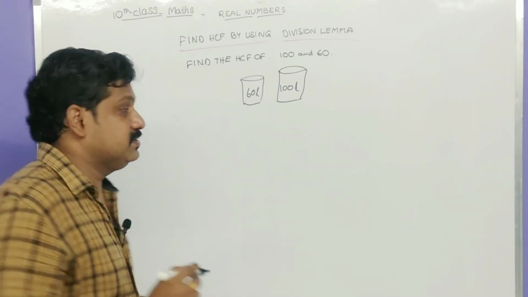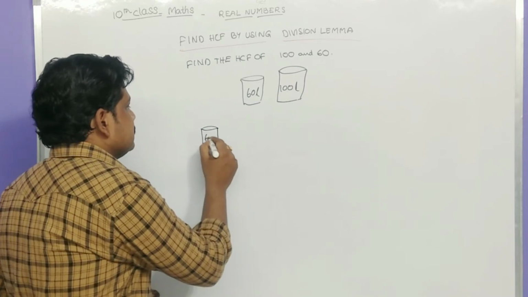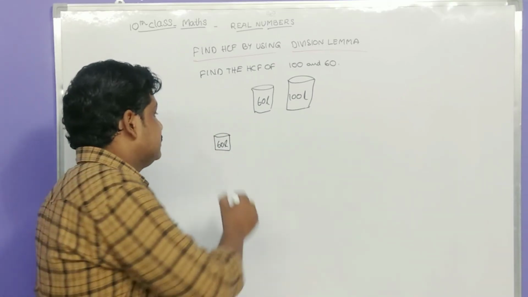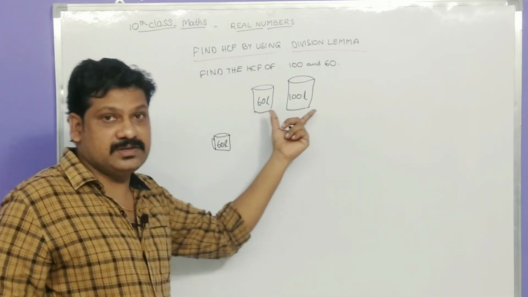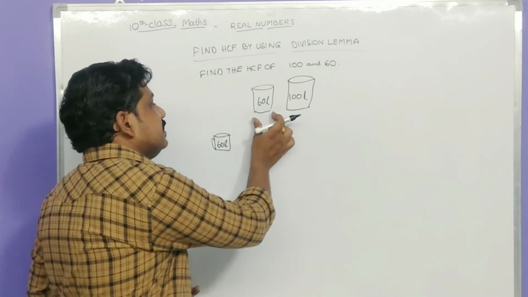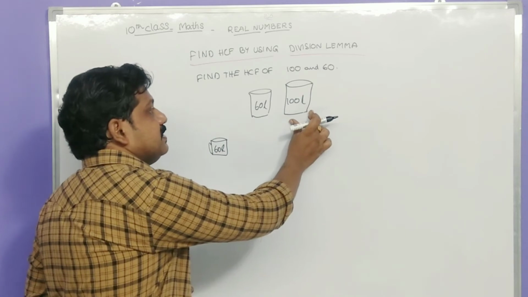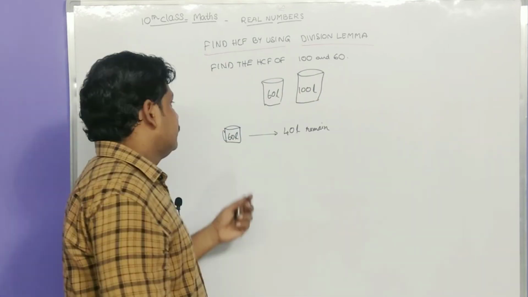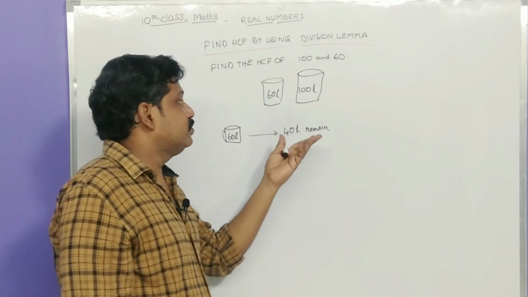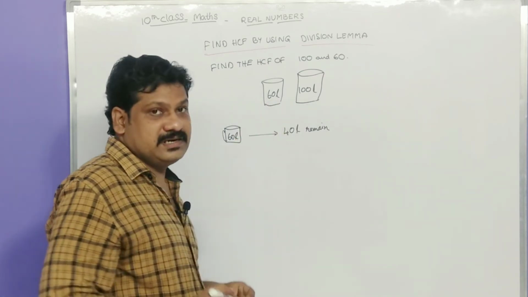To find the solution, let us imagine that we have a measuring jar of 60 liters. If we use this 60 liter jar to measure the milk in these two cans, what will happen? We can measure all the milk in this can. We can measure only 60 liters of the other can and 40 liters will remain. So we cannot measure all this milk with this 60 liter can.